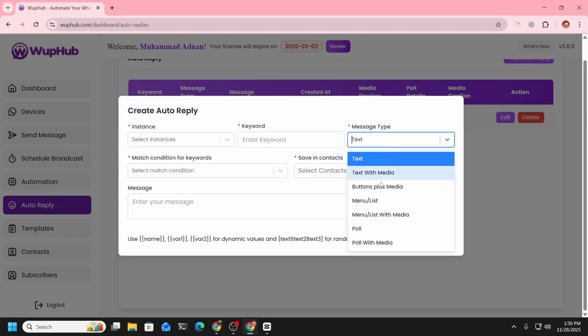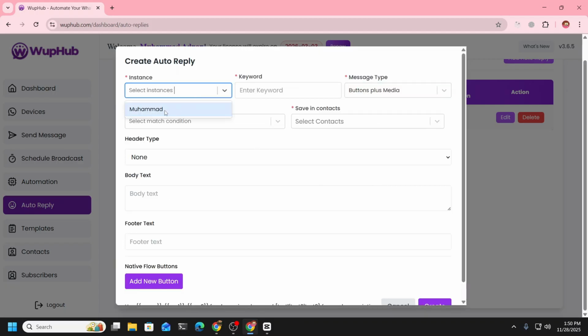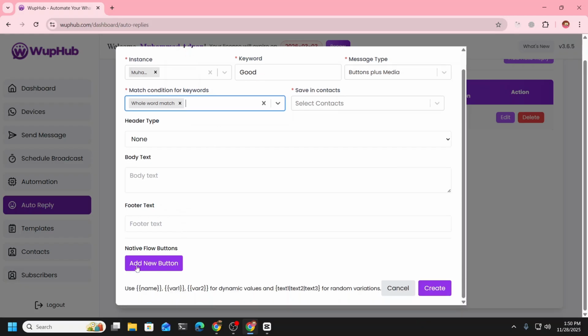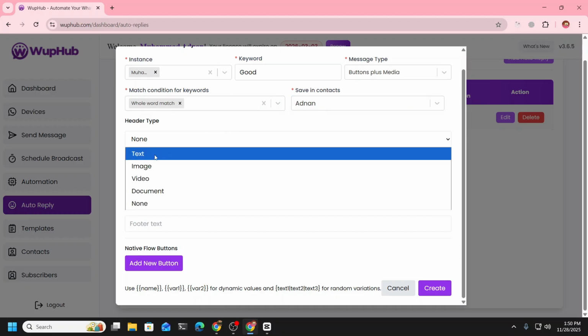You can create here another one like on buttons. You can create next button. Like for example, if someone sends us good and the whole word matches, because that is going to respond by these buttons. So then it is going to match. We want to add them into contact list.